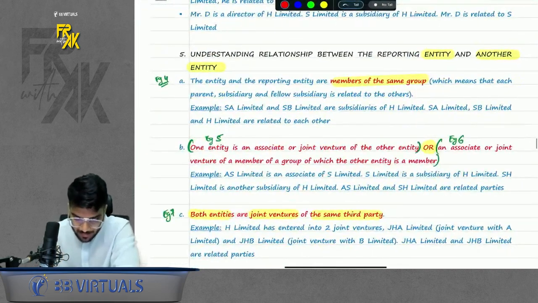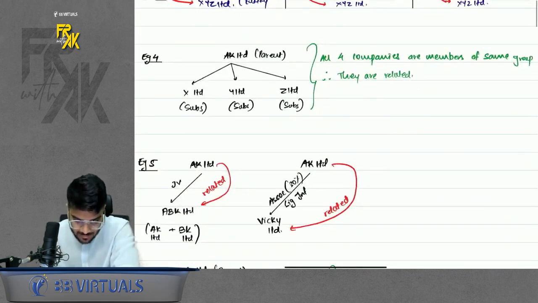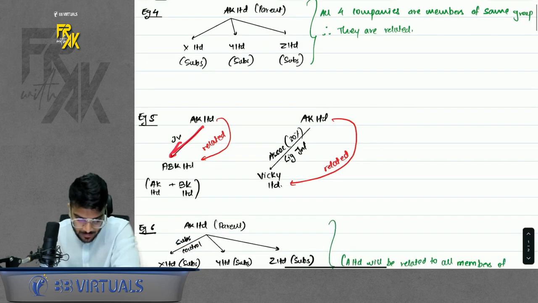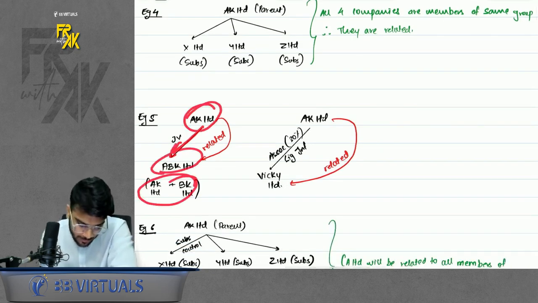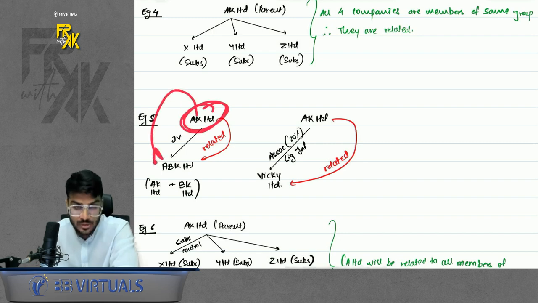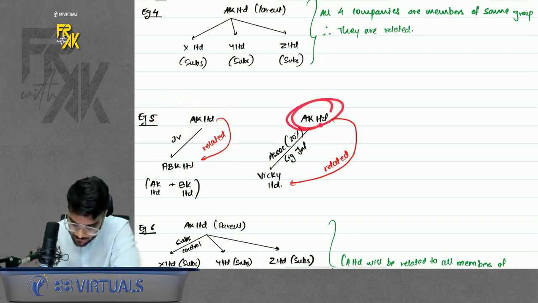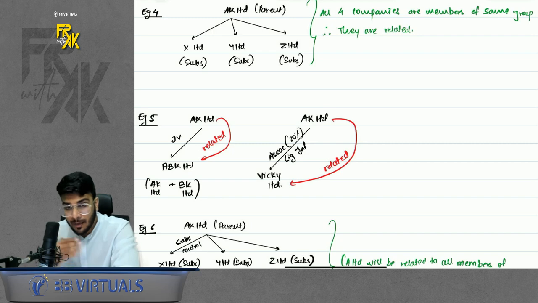Next, one entity is an associate or joint venture of the other entity. What is the meaning of this? Let's say AK and BK entered a joint venture, ABK. So AK will be related to ABK. Simple. That means you as a party will be related to the joint venture company, because in a joint venture we form a separate legal entity. Also, if you have an associate, you and that associate will be related. Again, when I'm telling you the relationships, you will start feeling that everyone is related. Wait for my exclusive hints which I will give you.